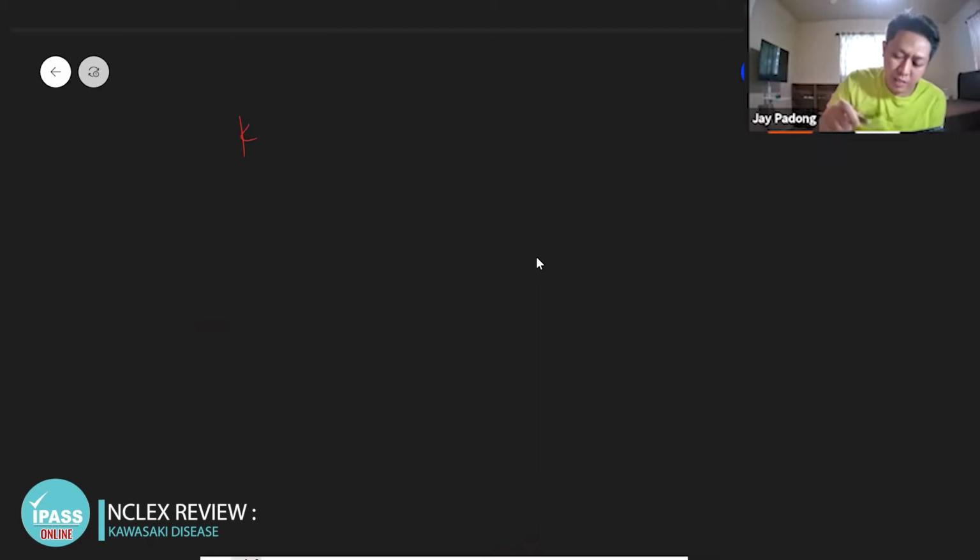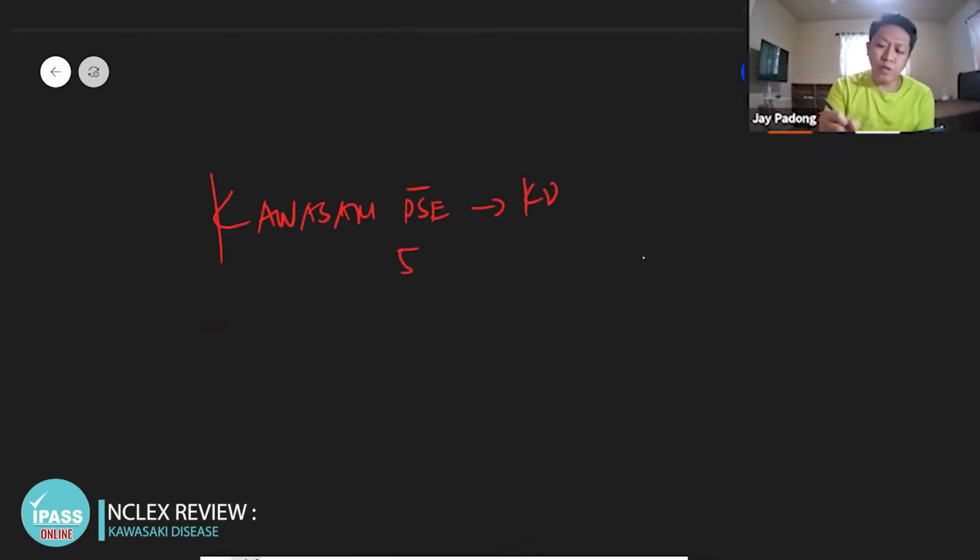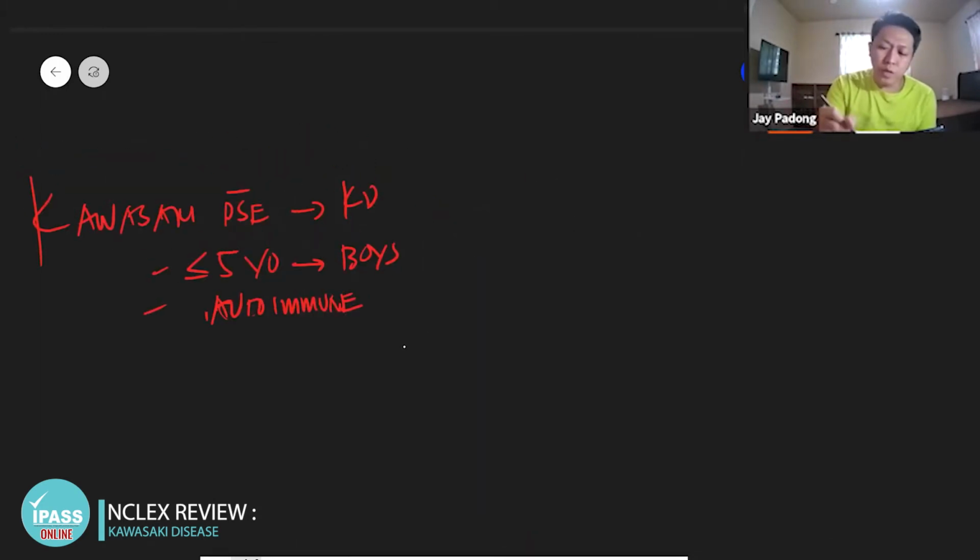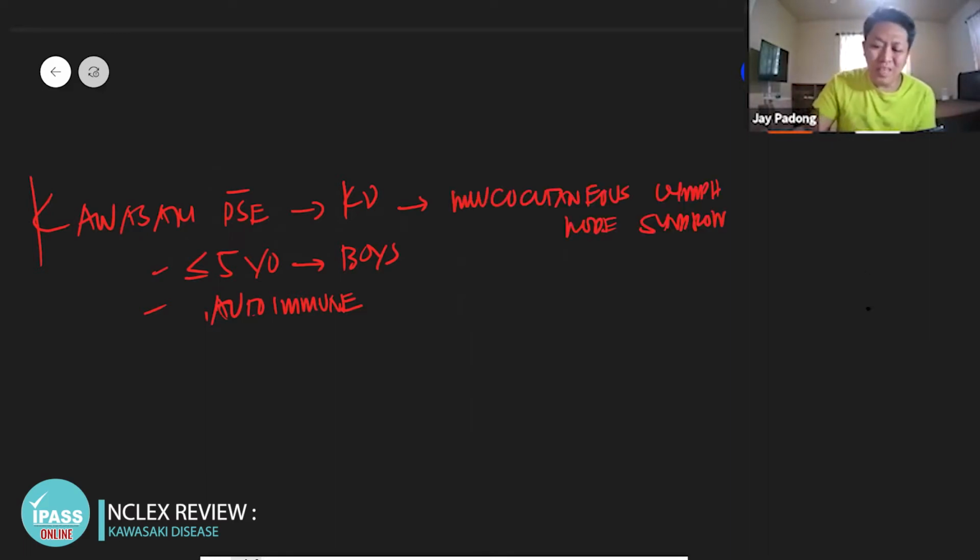Kawasaki disease, KD, affects kids 5 years old and below, and is common in boys. What else? The etiology is autoimmune. It's also known as mucocutaneous lymph node syndrome. Mucocutaneous means skin affectation as well, and a lymph node affectation apart from your mucocutaneous or skin.